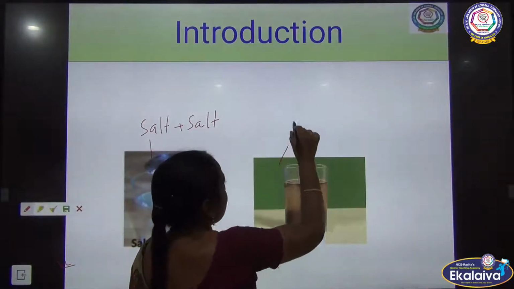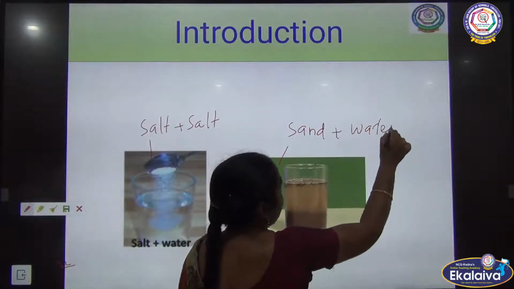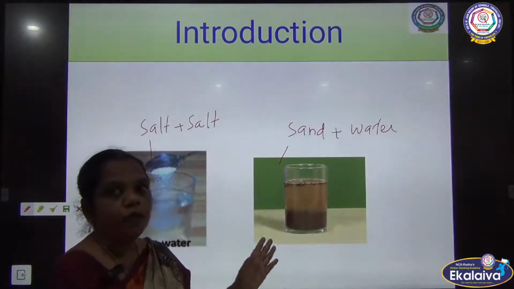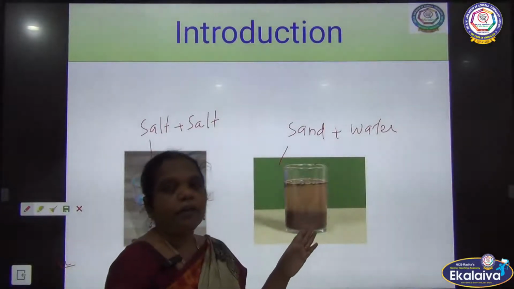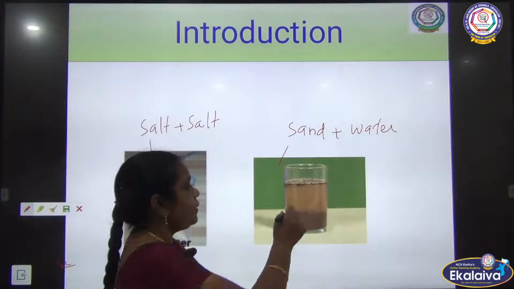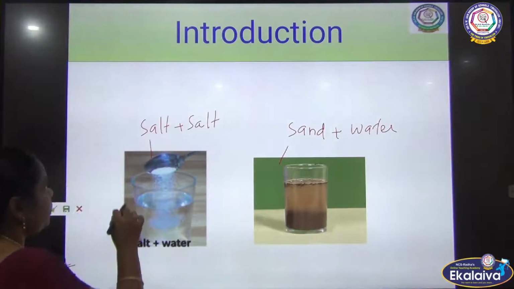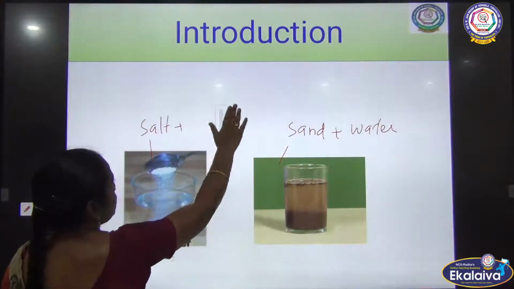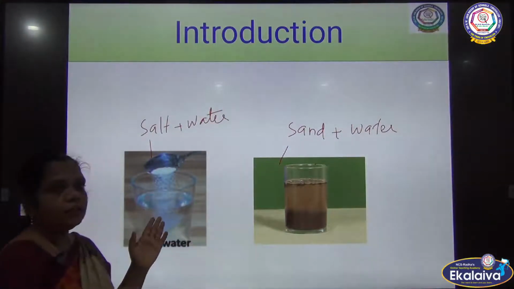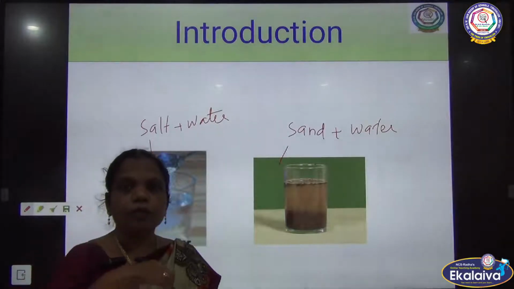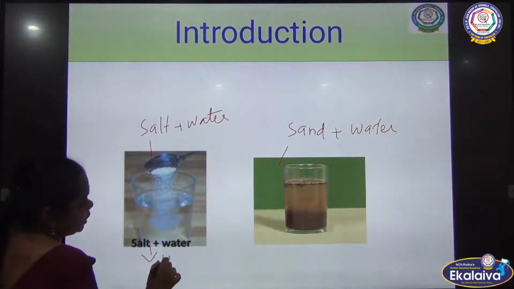This is the mixture of sand and water. Here in this mixture we can separate the sand and water by filtration. On filtration we can separate sand and water. But in salt plus water, we cannot separate them, because the salt is dissolved thoroughly into the water. So they make a homogeneous mixture.